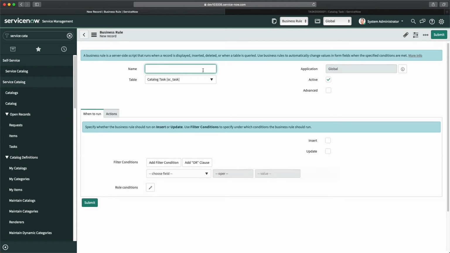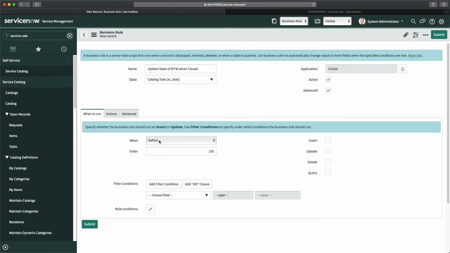I will give it a name, so maybe update state of RITM when closed. Now, when exactly do you want to run this? This is something you have to do when you are updating it. So I'm just checking this box, advanced. And when we are doing after, so after update and state equal to